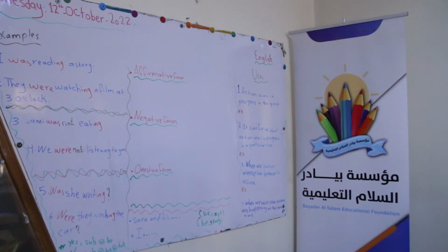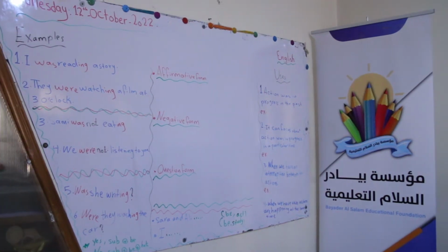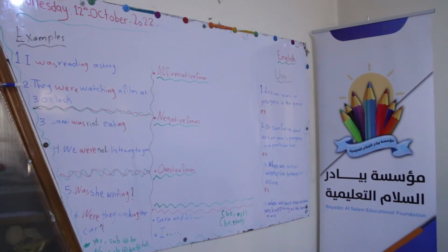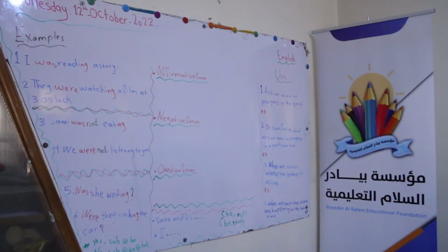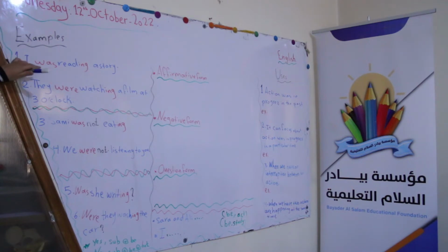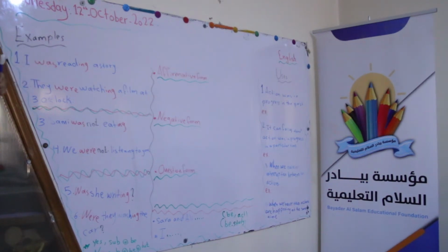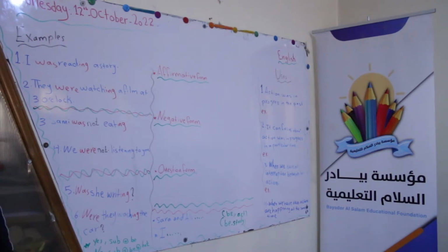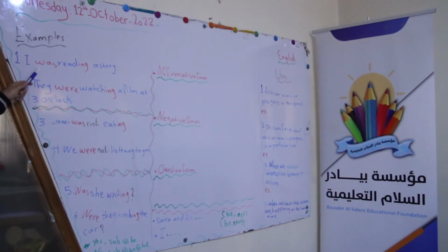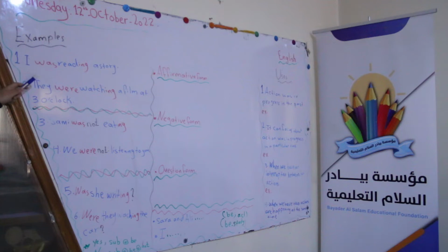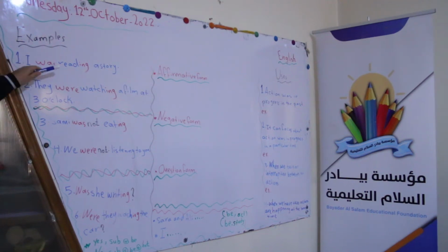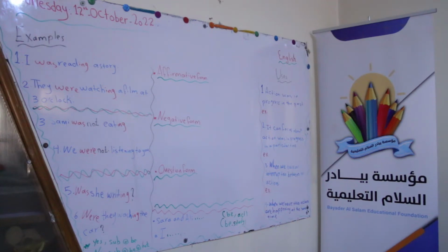In these two sentences, we have something in common. What's the common thing between these two sentences? Here and here we have the same things. What are they? Yes, Malak? Was. Here we have was, and here we have were. Another thing, the form of the verb. Yes, very good, thank you.